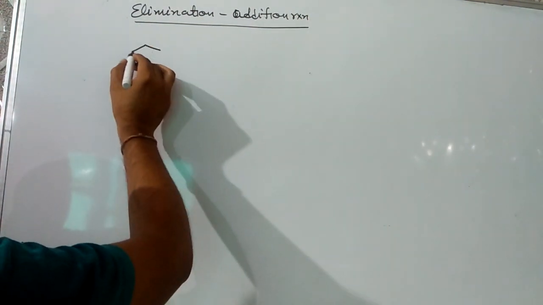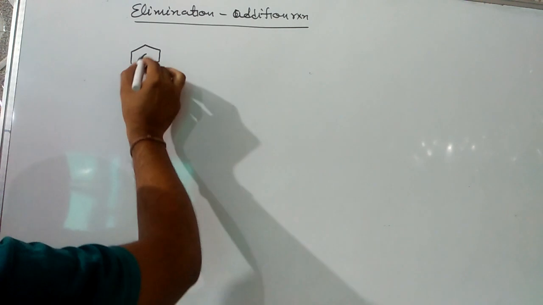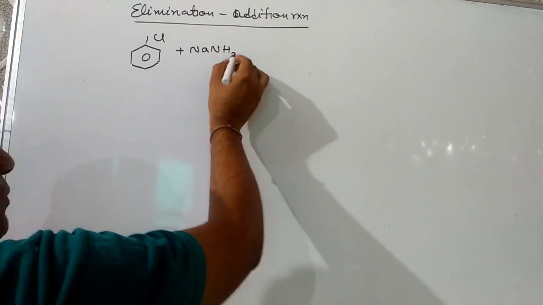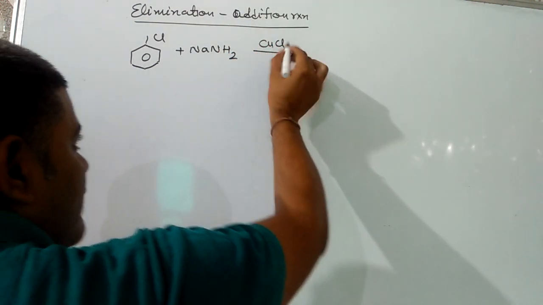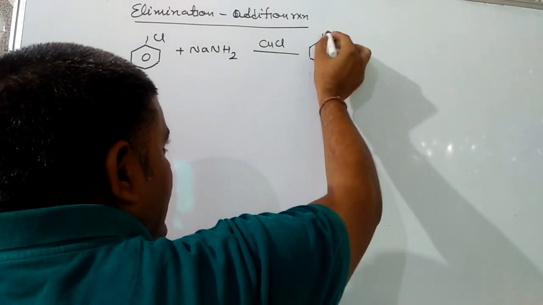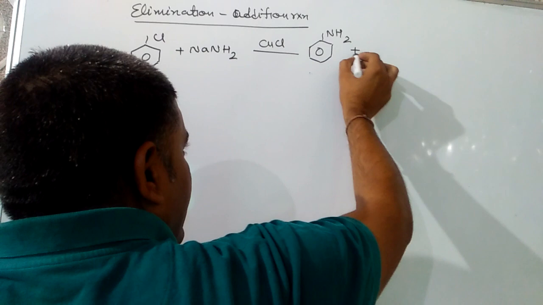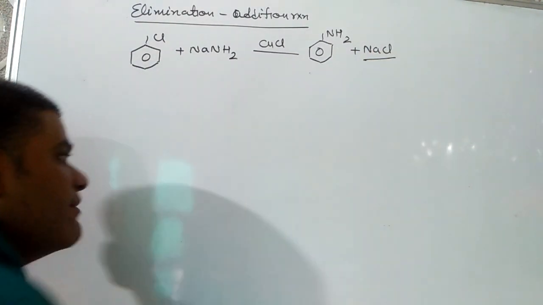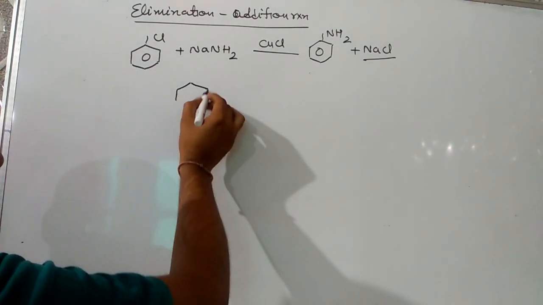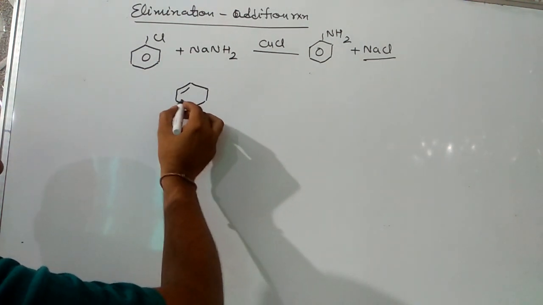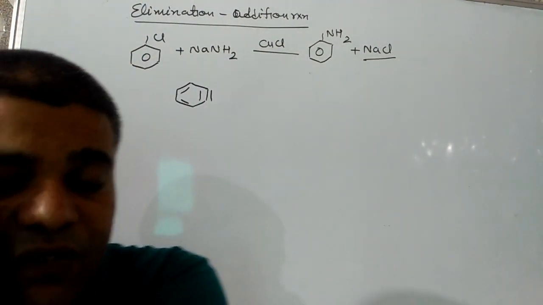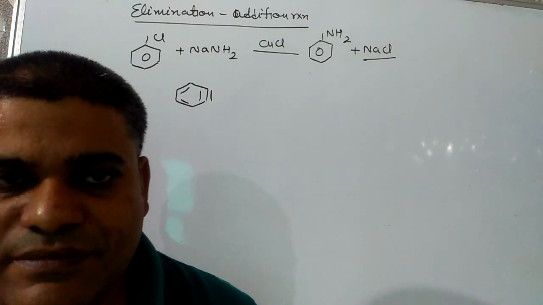And in this case, chlorobenzene reacts with NaNH2 in presence of CuCl. We will get aniline as a product. Here, an objective question might be there: what is the reaction intermediate? For this reaction, the intermediate formed will be arene or benzyne, and this reaction will be an example of elimination addition, not substitution.